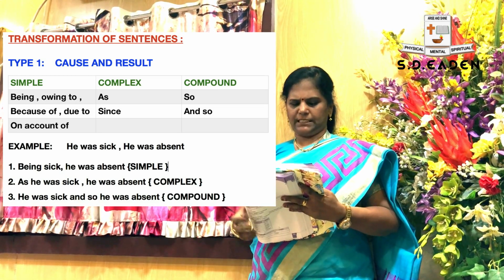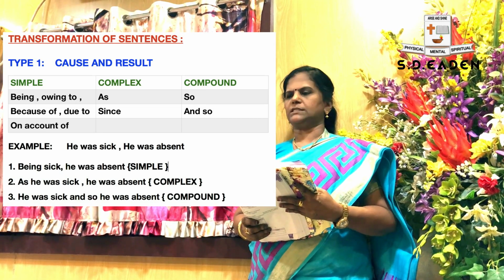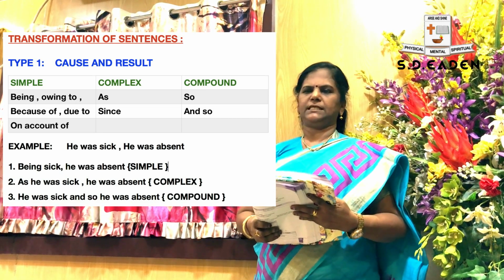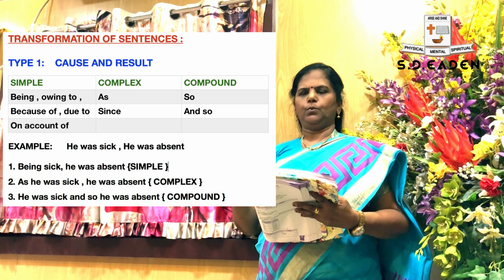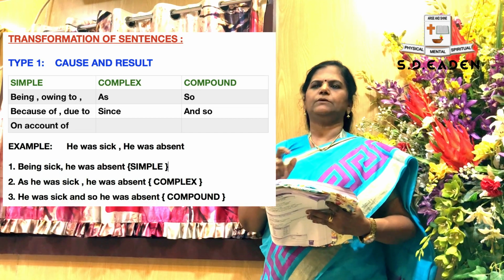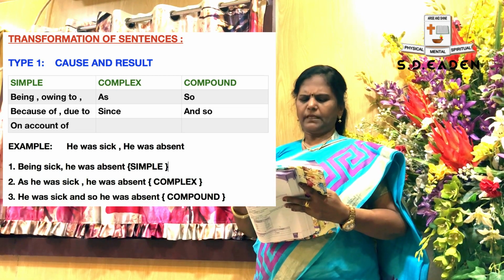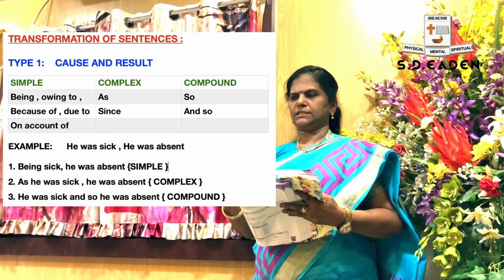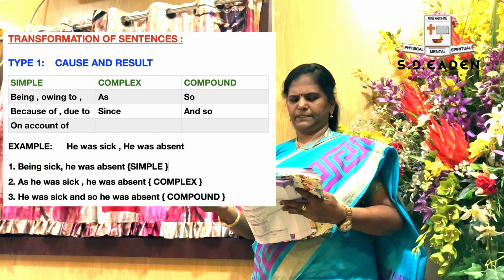Let us take a sentence and discuss it. He was sick. He was absent. What is the sentence given here? He was sick. He was absent. Why was he absent? Because he was sick. Now you apply the formula. Simple: Being sick, he was absent.